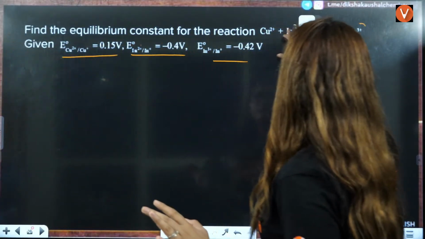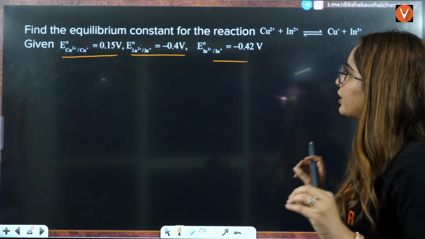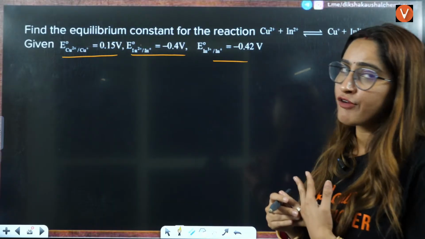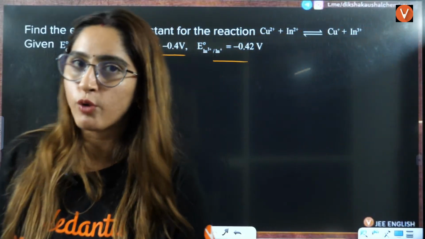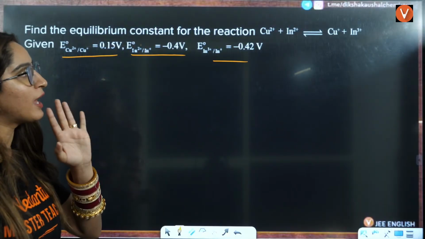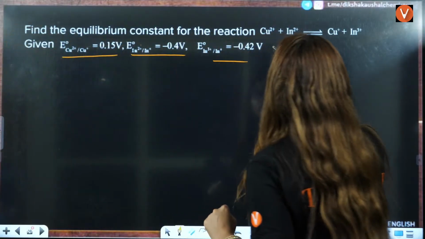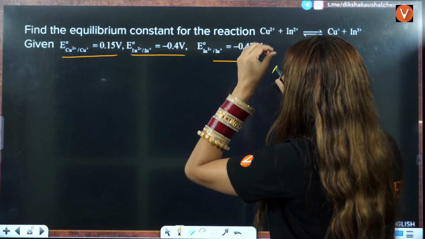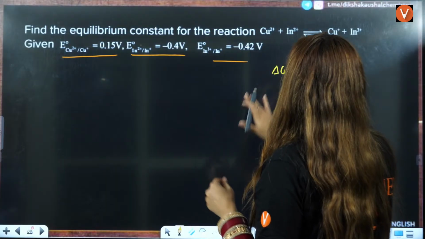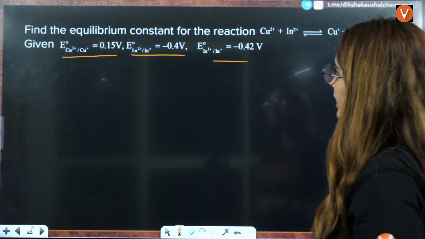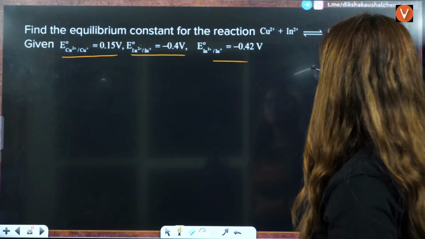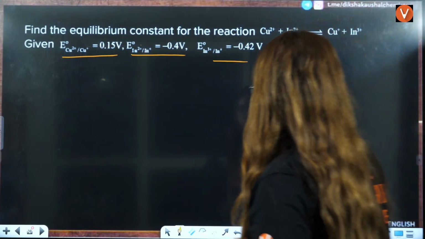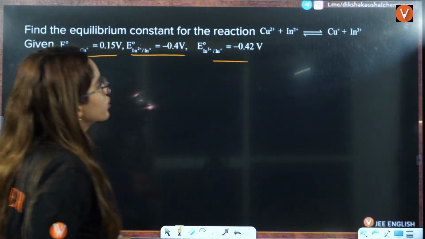See, the simple thing is, for the equilibrium constant, firstly we know that E naught is given to you. You can calculate the value of delta G, and from there you can calculate the value of the equilibrium constant. So firstly, we will calculate the value of delta G. For delta G, you should know the E naught, which is given to you, right? Delta G of the overall reaction you should know, so overall E naught you should know.